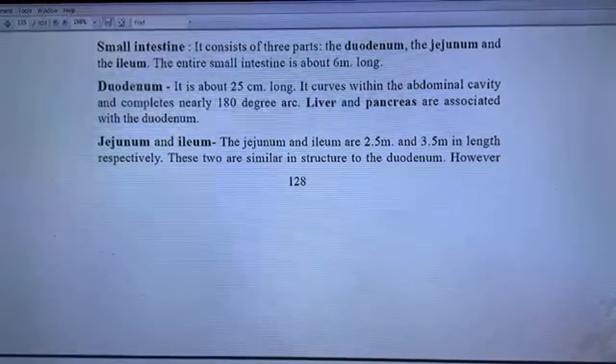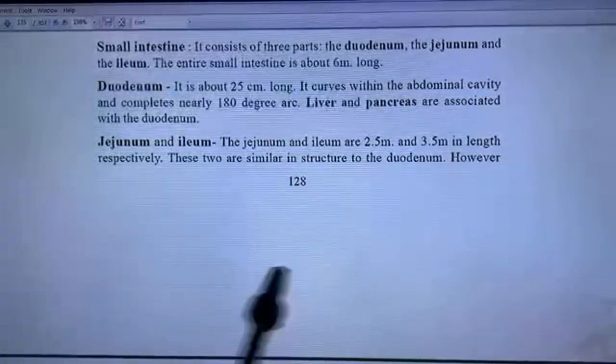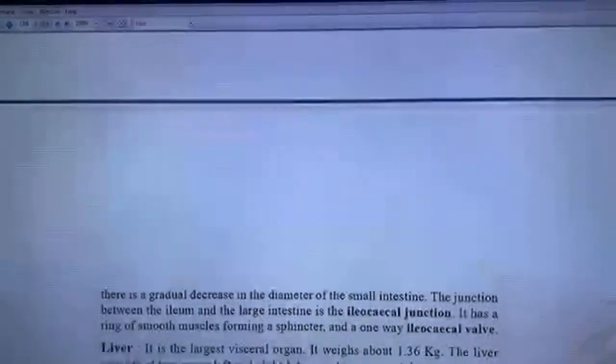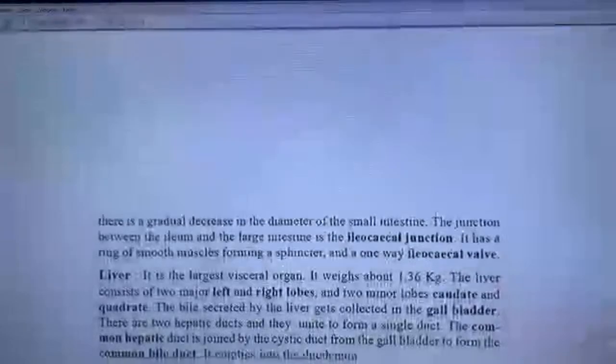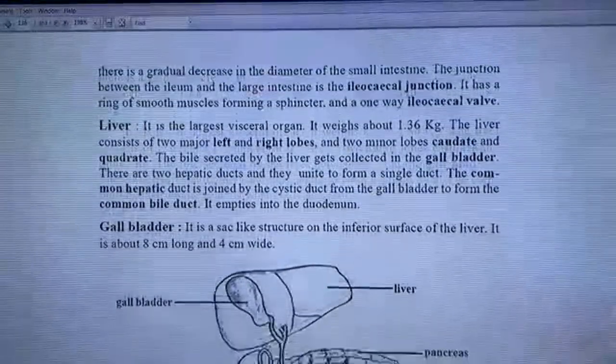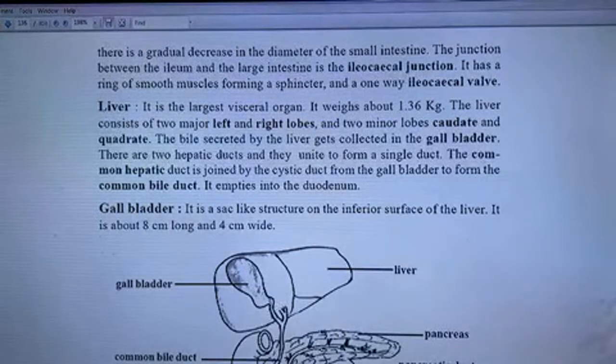Jejunum and ileum. The jejunum and ileum are 2.5 meters and 3.5 meters in length respectively. These two are similar in structure to the duodenum. However, there is a gradual decrease in the diameter of the small intestine. The junction between the ileum and the large intestine is the ileocecal junction. It is a ring of smooth muscles forming a sphincter and one-way ileocecal valve.